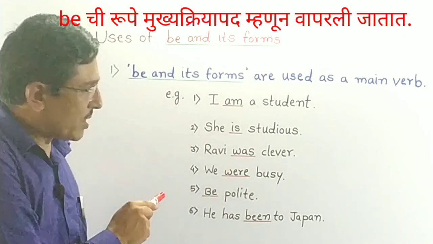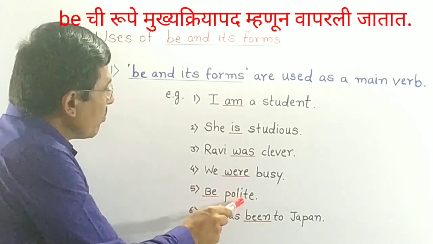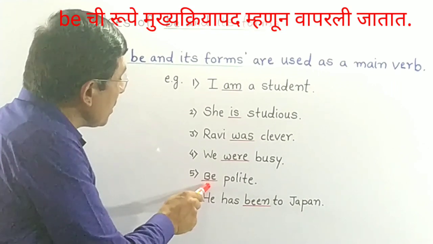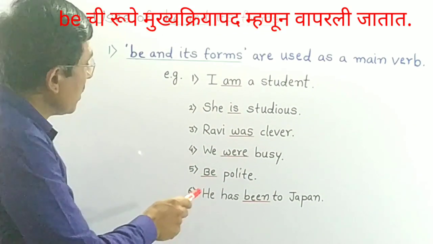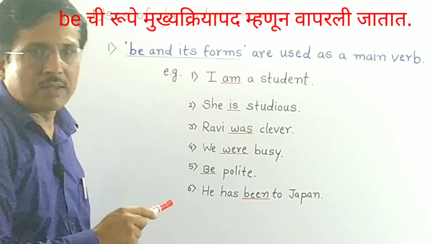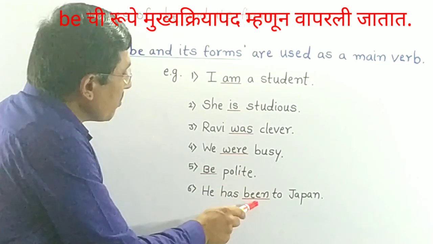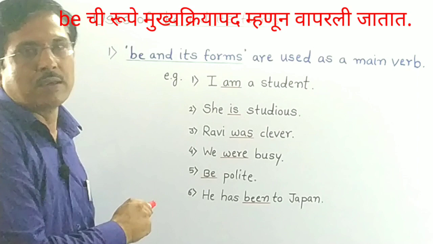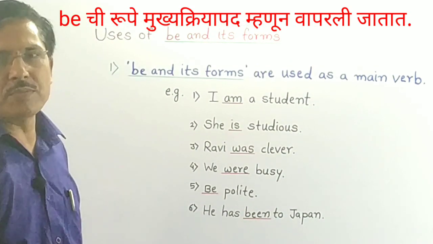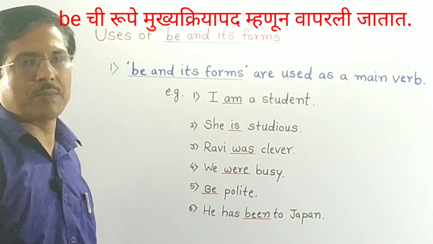Were is the main verb. Be polite. This is an imperative sentence. Be is used as main verb. And the last sentence, he has been to Japan. In this sentence, been is used as main verb.